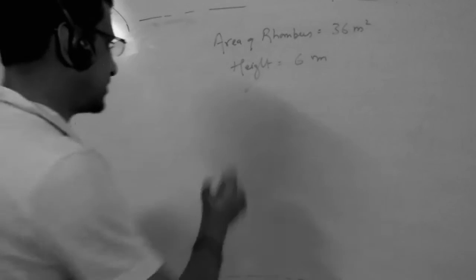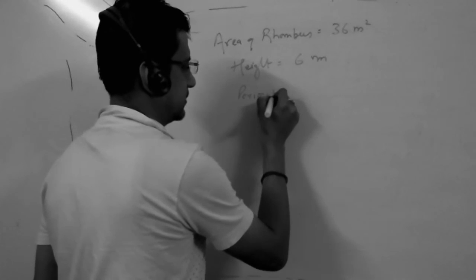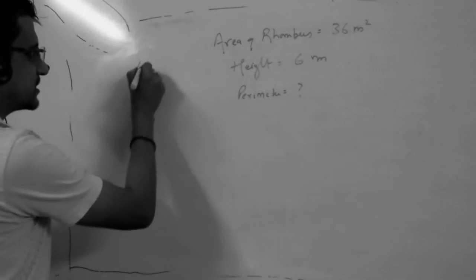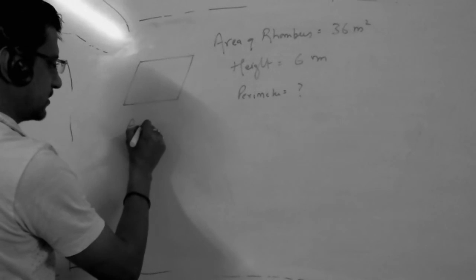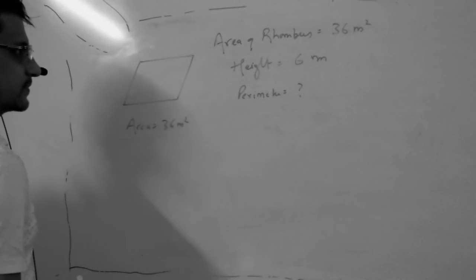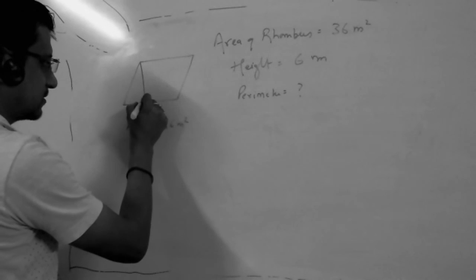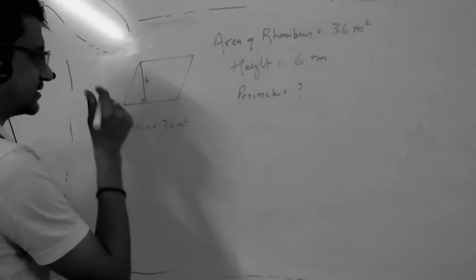Find the perimeter of the rhombus. Okay, so draw a rhombus figure. Area is 36 meters square and height is 6 meters. So this is 6 meter and the area is 36 meter.